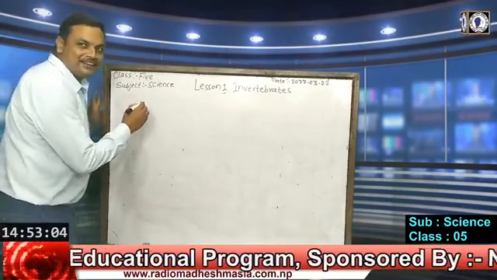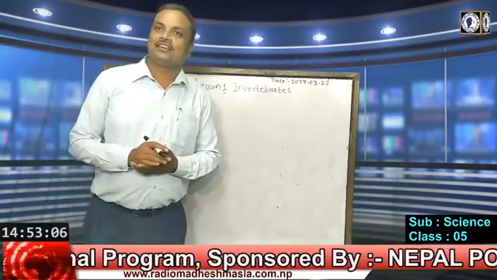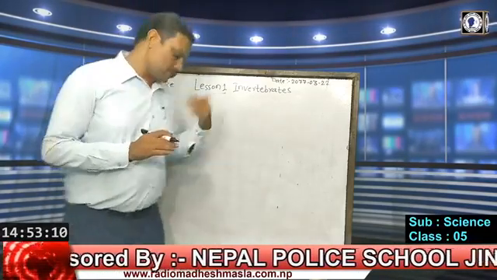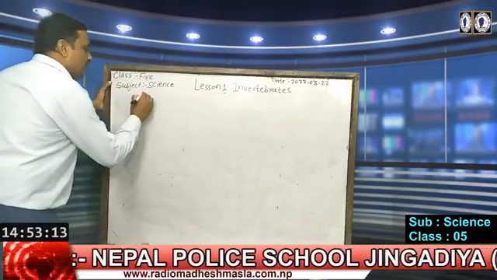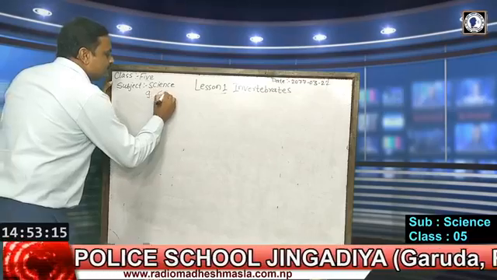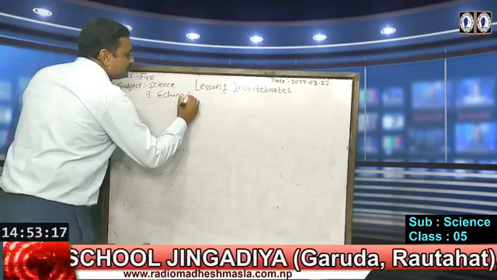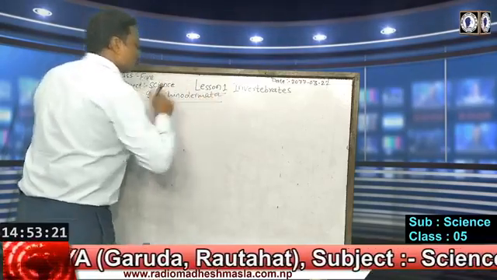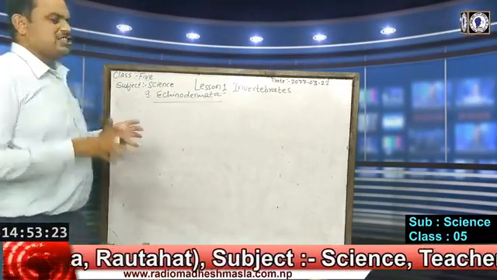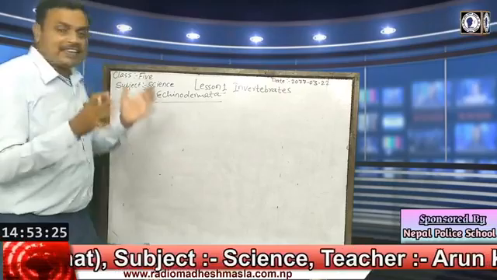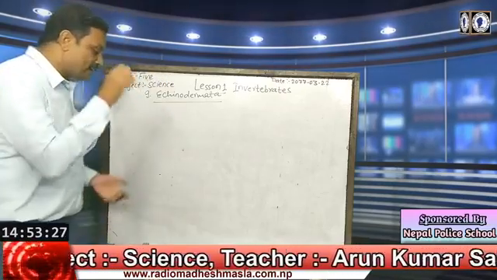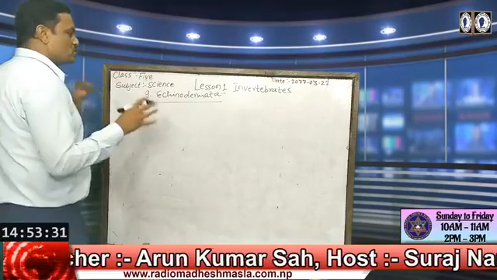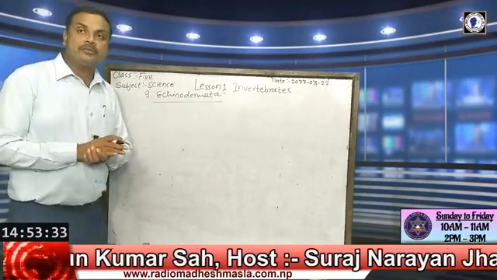Echino means spines and derma means skin. On their skin there are the spines, so the name is Echinodermata.